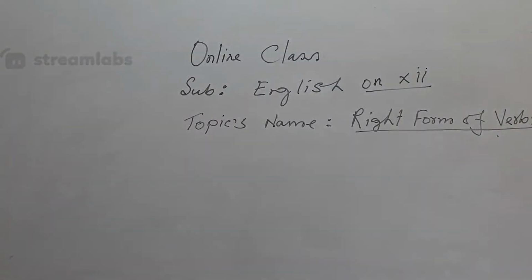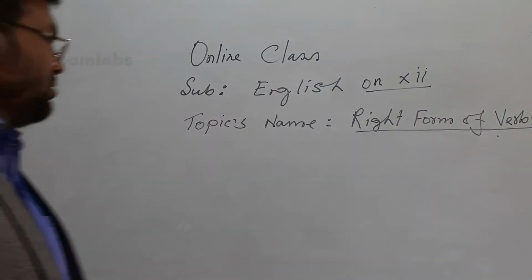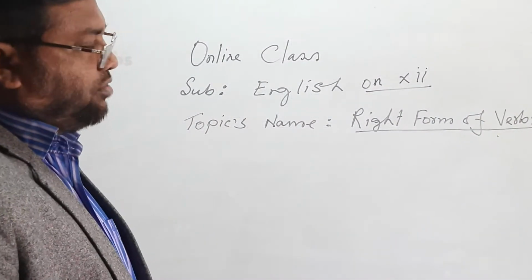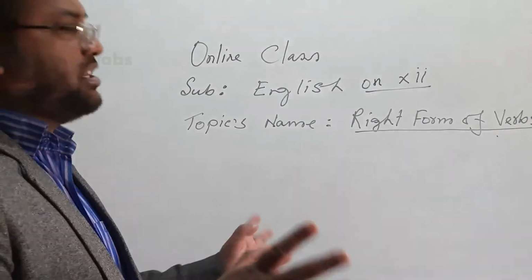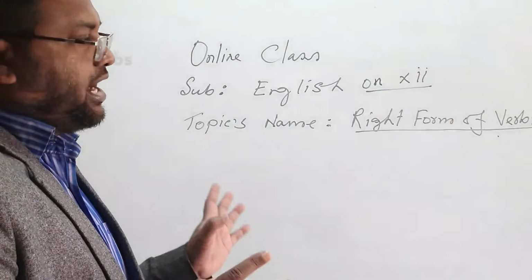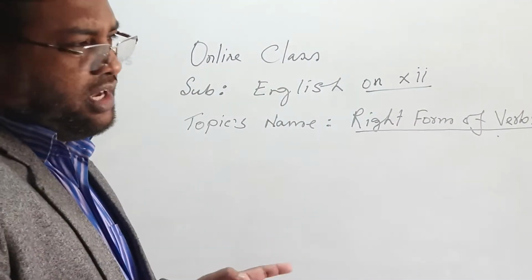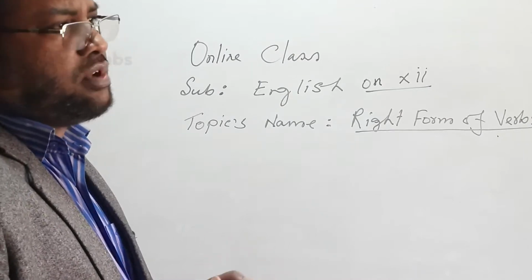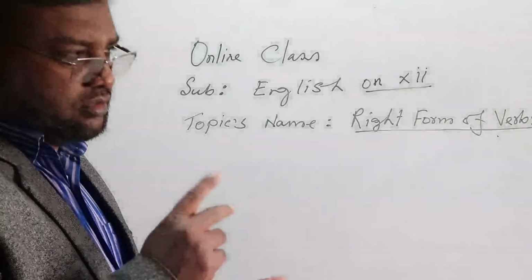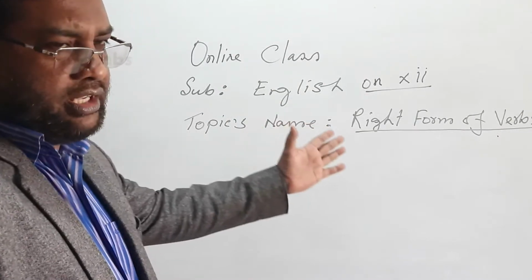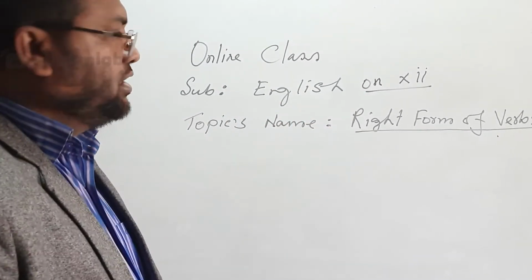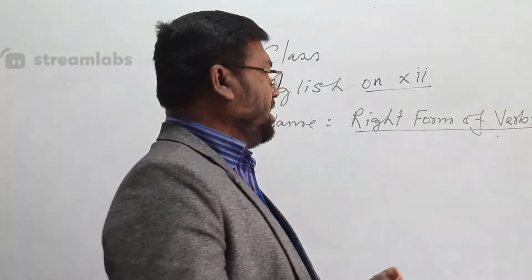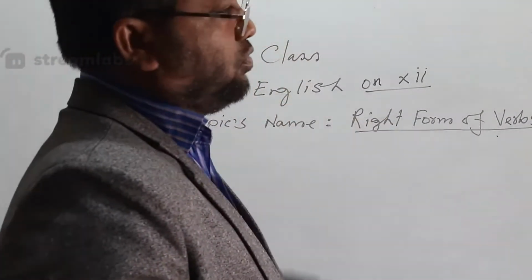So, my dear students, this is a very important grammar topic in English grammar, and for this topic very general ideas are needed: tense ideas and voice ideas. Voice is a very easy topic, tense is a very easy topic, and these two topics are learned from your very first stages, in classes 3, 4, 5, 6, 7, 8, 9, 10, and now you are in class 12.